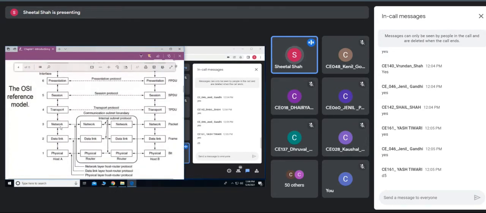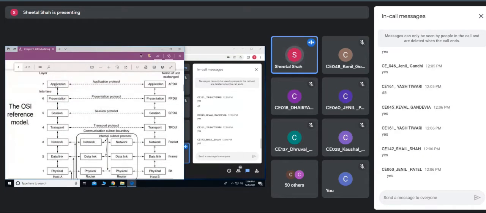Here what we have done, as I said, the data is passing from one layer to the other layer, and every layer attaches some header part to the data. The header attached by the application layer forms the new data for the presentation layer, and that in turn would again get some more header information.